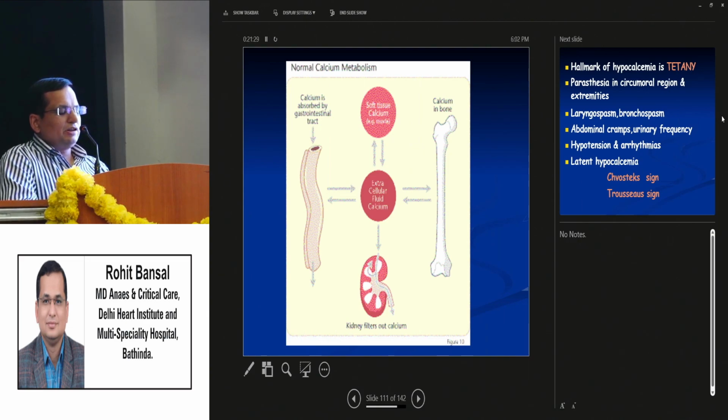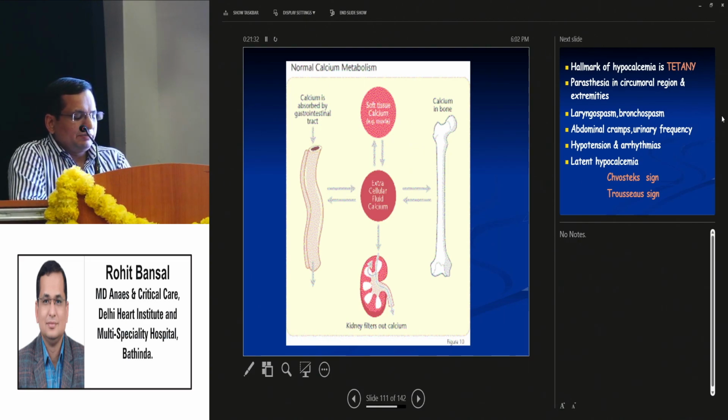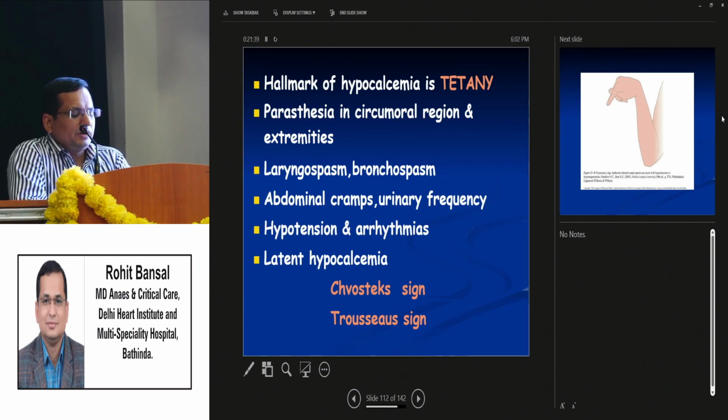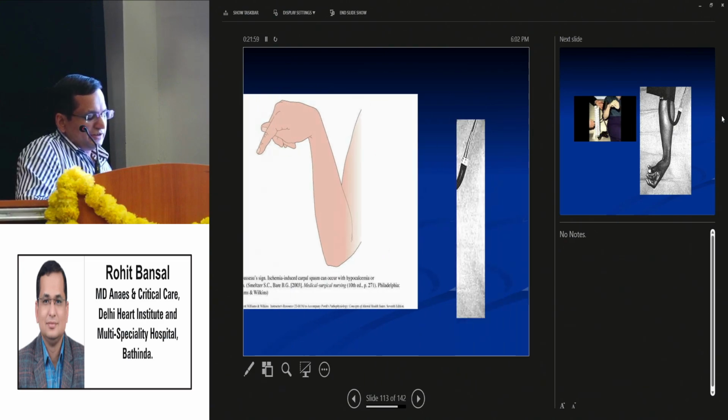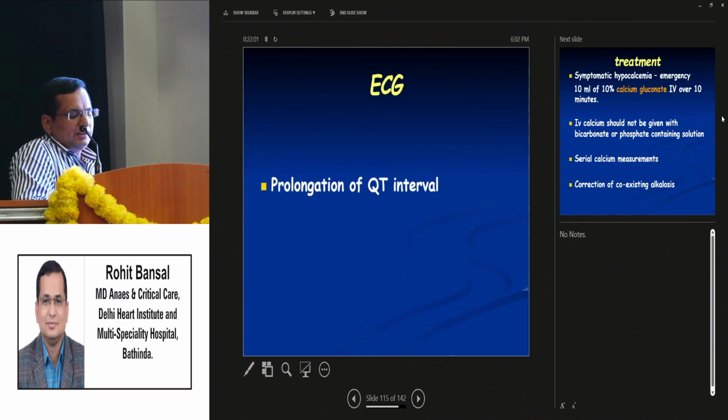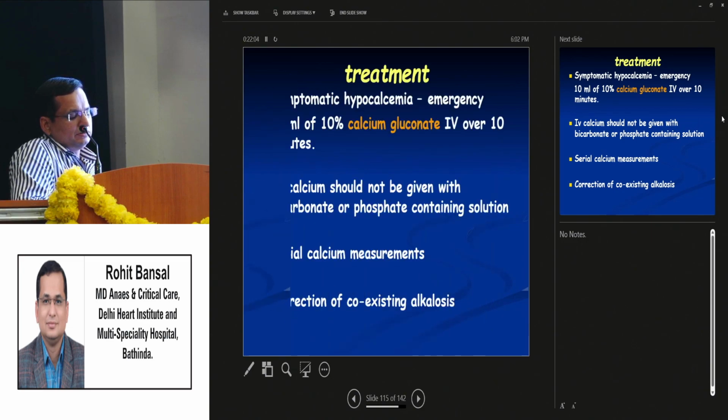This is the calcium metabolism. It occurs between the GI tract, and then there is an exchange between the kidneys and the bone. Hallmark of hypocalcemia is tetany. Paresthesia in the circumoral region and extremities, laryngospasm, bronchospasm, abdominal cramps, urinary frequency, hypotension, arrhythmias. Latent hypocalcemia presents with Chvostek's sign and Trousseau's sign. This is how a Trousseau's sign looks. ECG will show prolongation of QT interval.